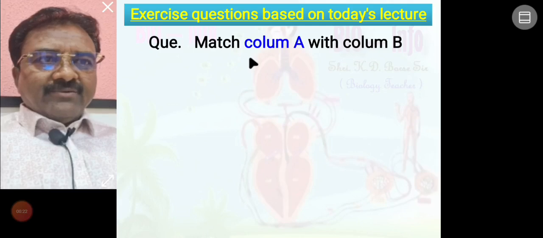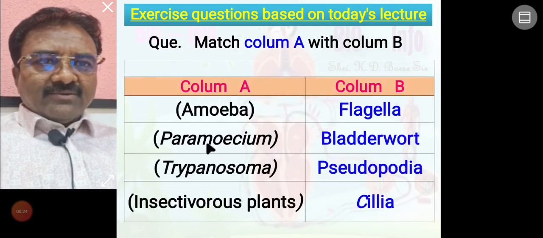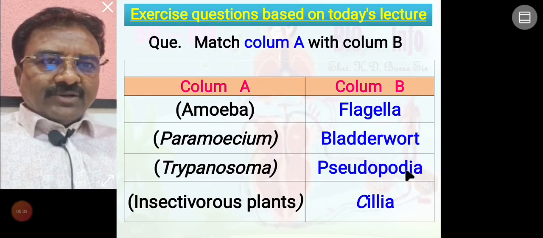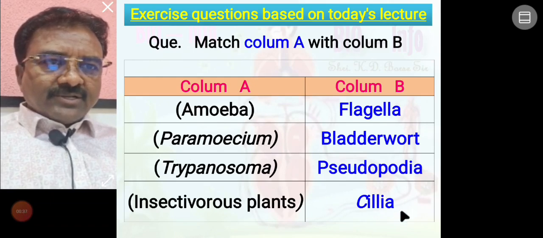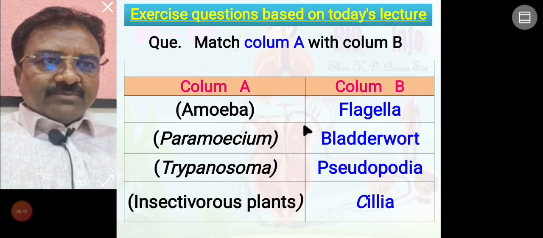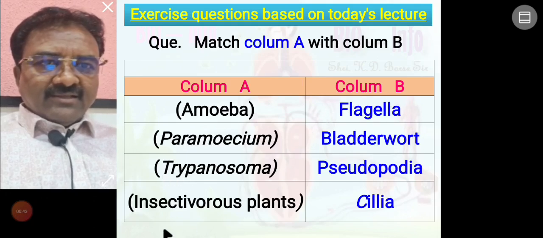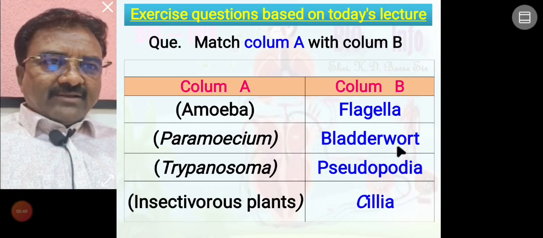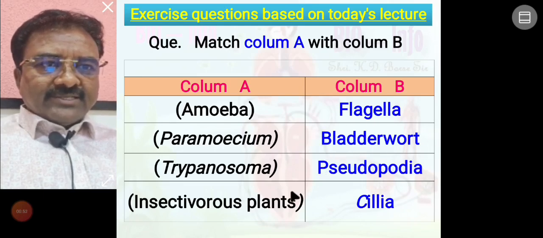Match column A with column B. Here noted column A, column B. Amoeba, its locomotory organ is pseudopodia. Paramecium, its locomotory organ is cilia. Trypanosoma, its locomotory organ is flagella. Insectivorous plant: bladderwort is one of the insectivorous plants.